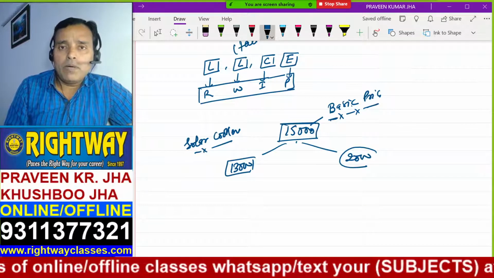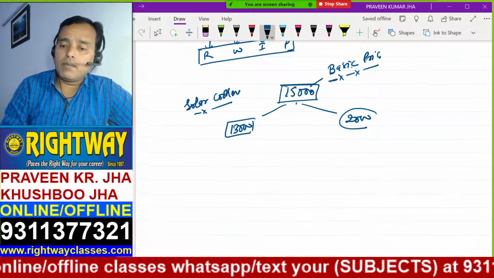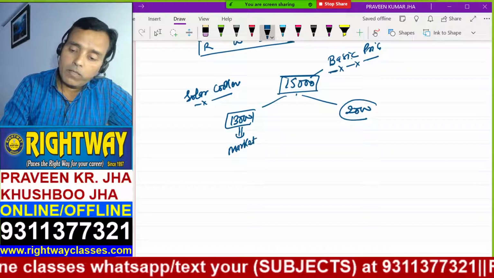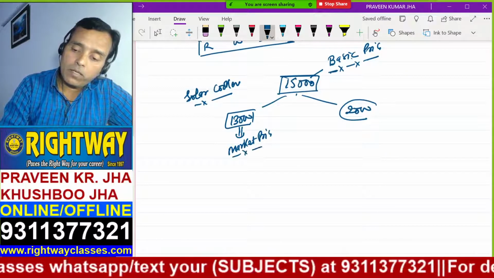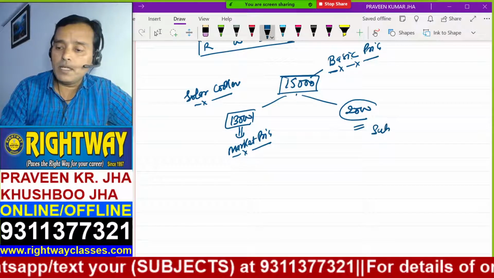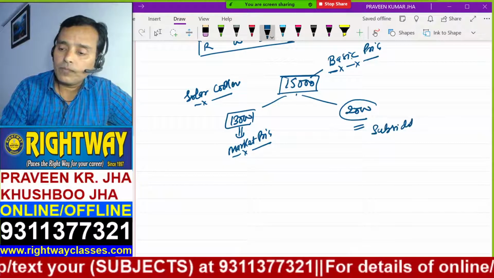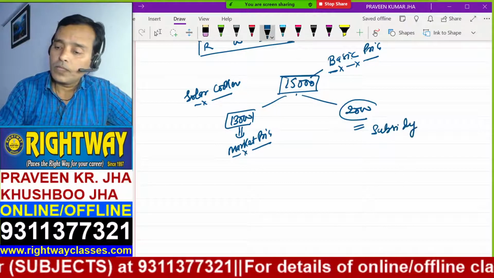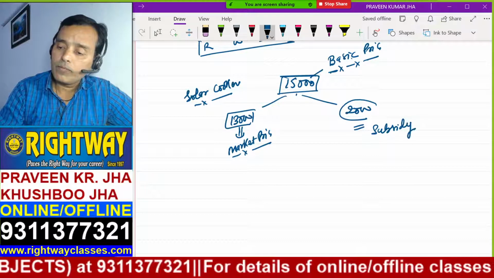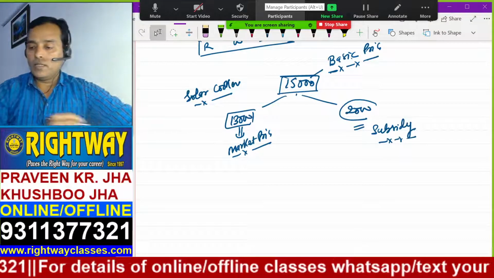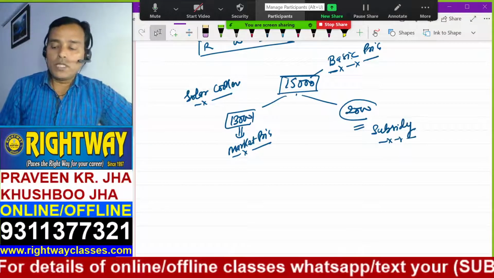But whatever money is paid by the customer is the market price. And here this 2,000 is not tax, it is subsidy. Why is this called subsidy?